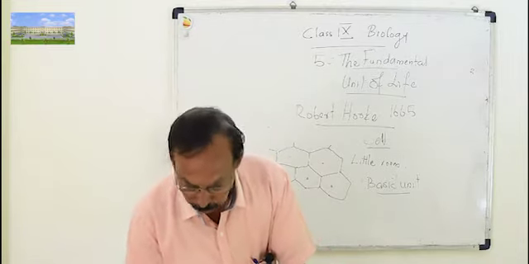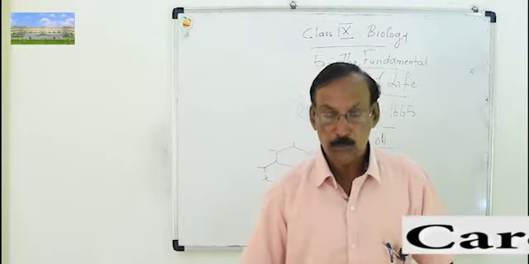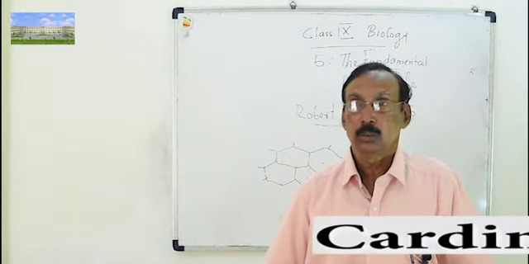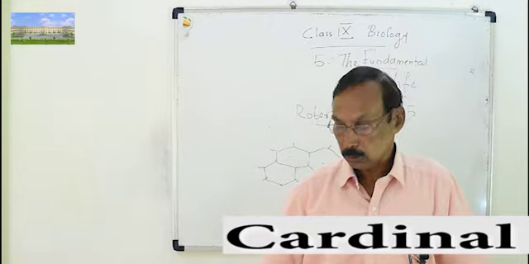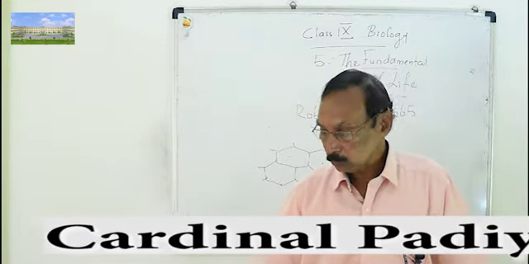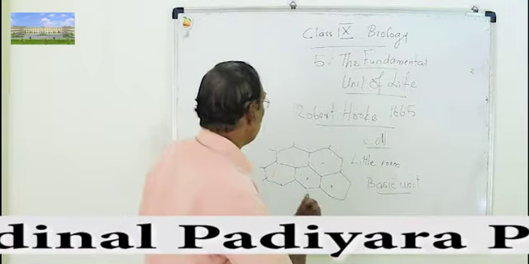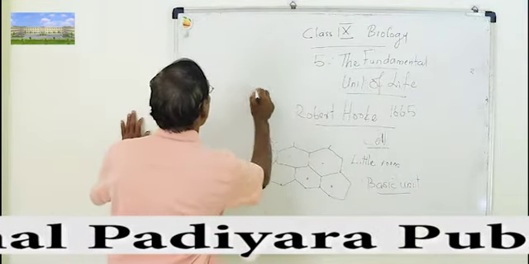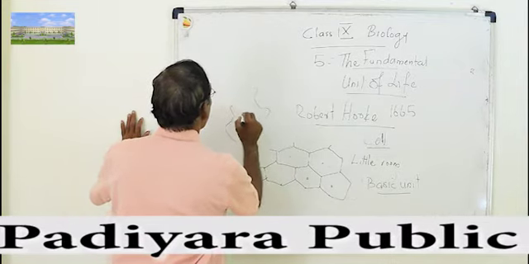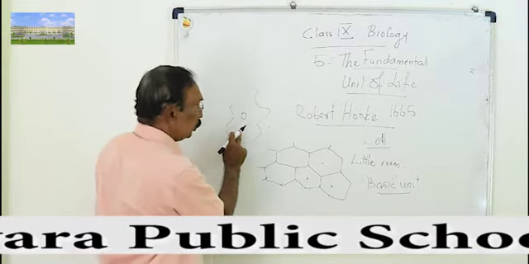So there are organisms. Our body is made up of millions and millions of cells. We studied different types of cells, millions and millions of different types of cells. But there are organisms with only one cell. For example, you studied the amoeba. It is an organism with only one cell. And you can see that with this only one cell, they can do all the life activities, life processes which you have studied.